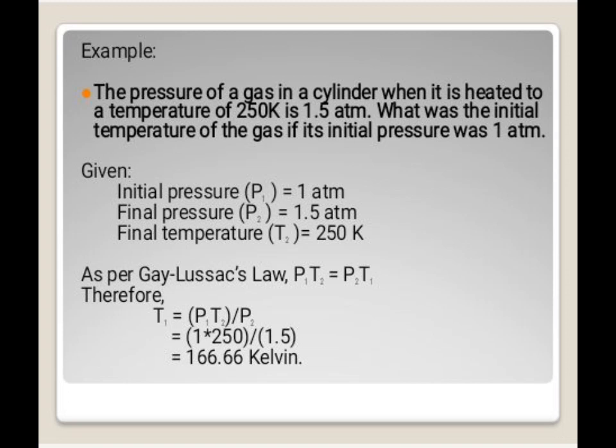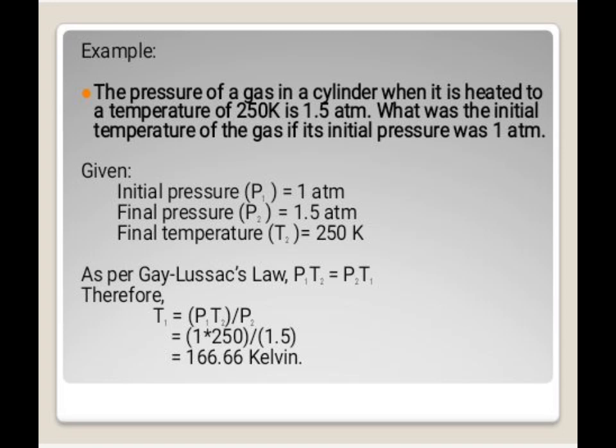After that, we're going to substitute the given. So P1, the initial pressure, is equal to 1 atm times T2, which is 250 Kelvin, divided by the final pressure, which is 1.5 atm.